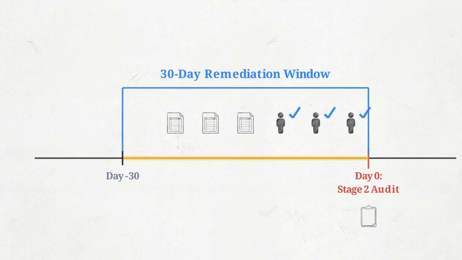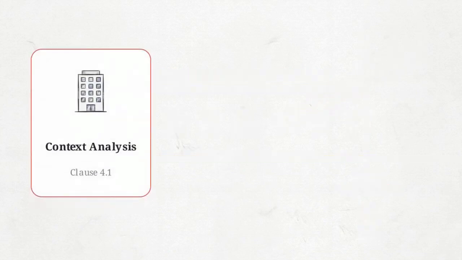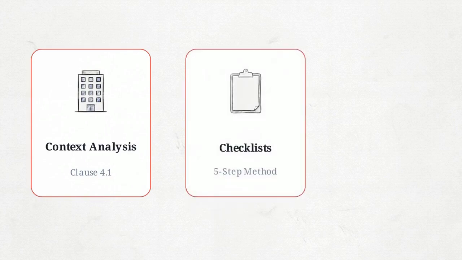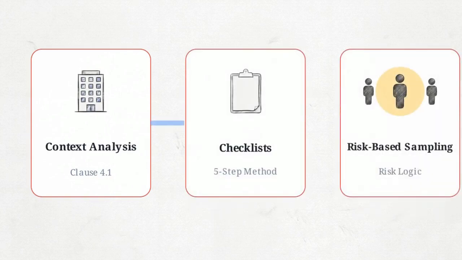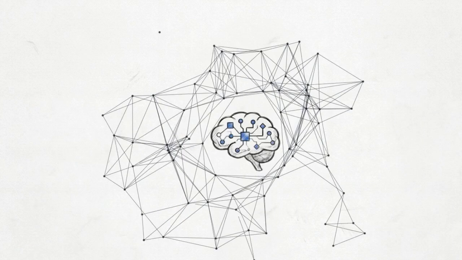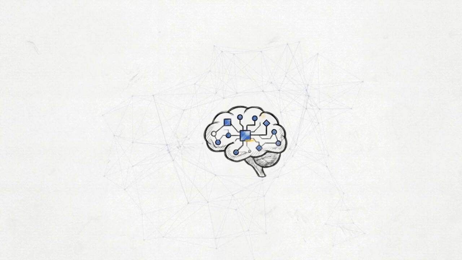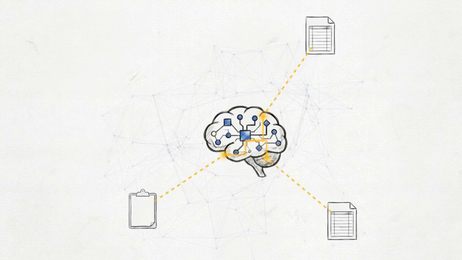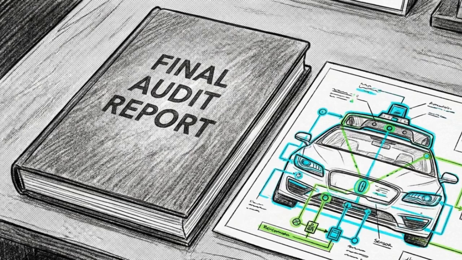By anchoring context, engineering defensible checklists, and applying rigorous risk-based sampling 60 days in advance, auditors create the transparency needed to evaluate complex AI. This protocol doesn't just measure compliance, it forces the critical evidence to the surface, ensuring the final audit report is built on a foundation of technical reality.